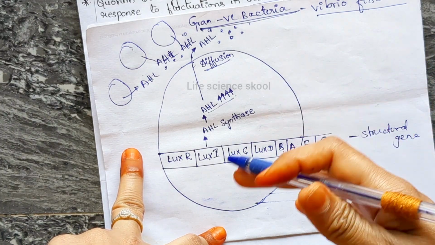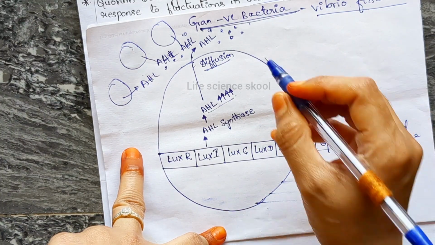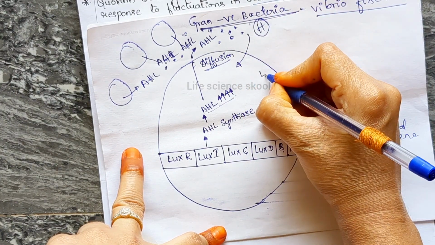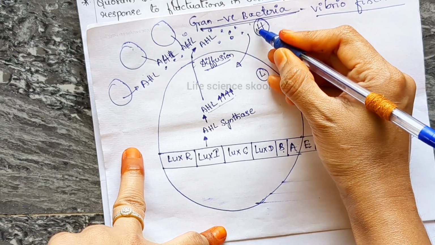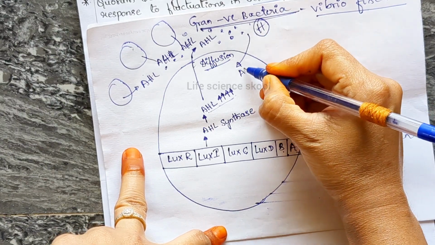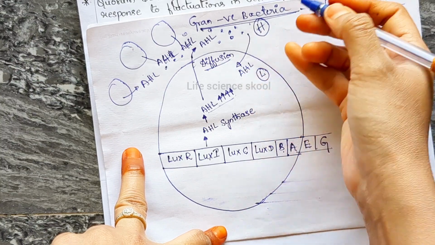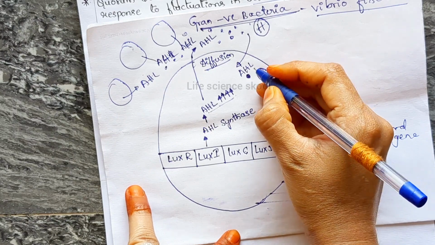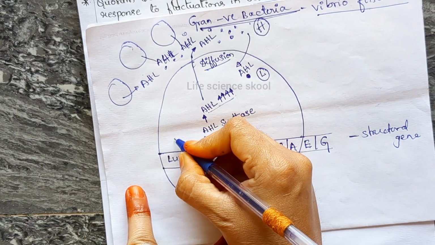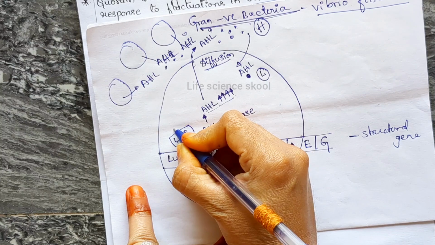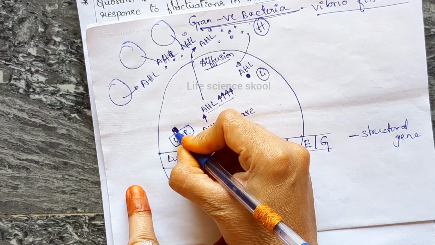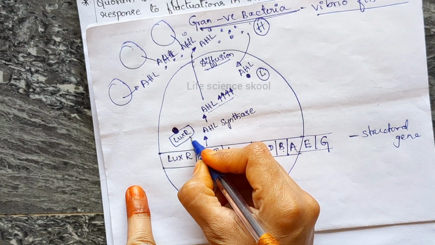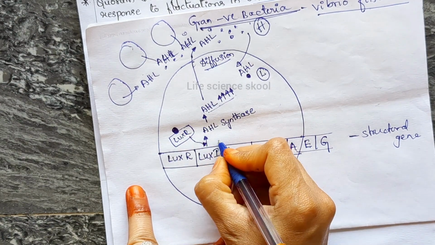Okay, as there is an increase in the AHL number outside, the concentration is now higher outside and lower inside, right? So the AHL is going to enter inside the bacterial cell, and this AHL is going to bind to the LuxR regulatory gene product. It is going to bind to LuxR, which is a transcription factor.